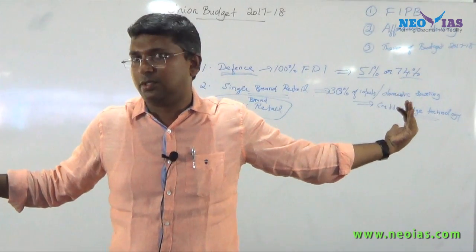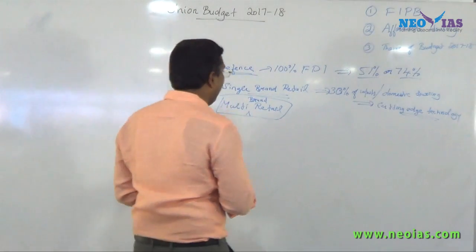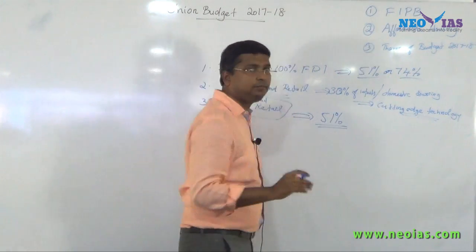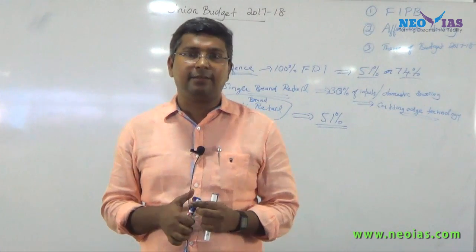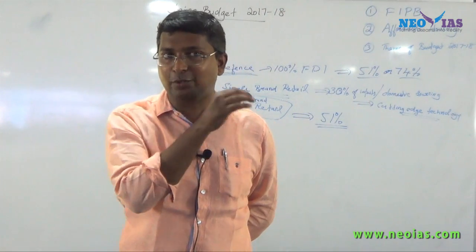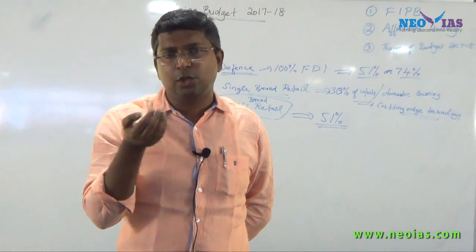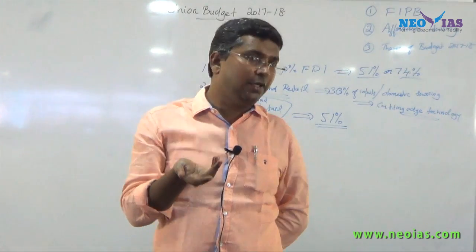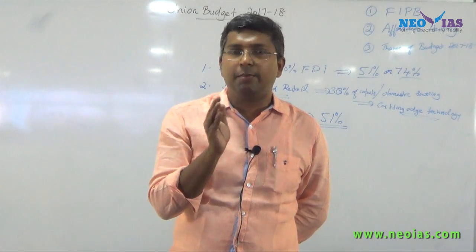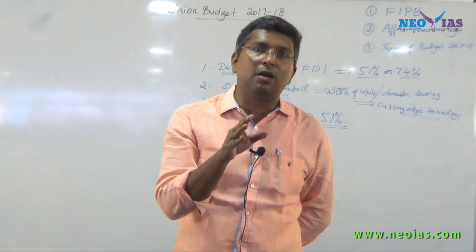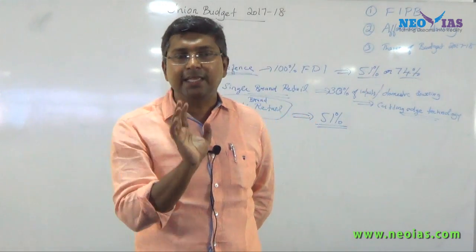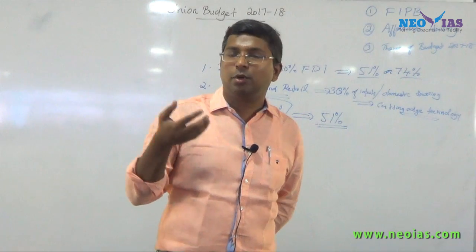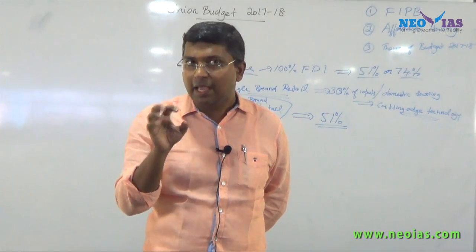Now regarding multi-brand retail, what has happened? The government has not said any restriction. Already only 51% is up. Regarding multi-brand retail, the UPA government introduced single brand retail and multi-brand retail. Now try to understand that in relation to economic policies, both the UPA government and the NDA government are following the same policy. The only thing is that the NDA government is much more aggressive and more result oriented, because this coalition pressure is not on them.